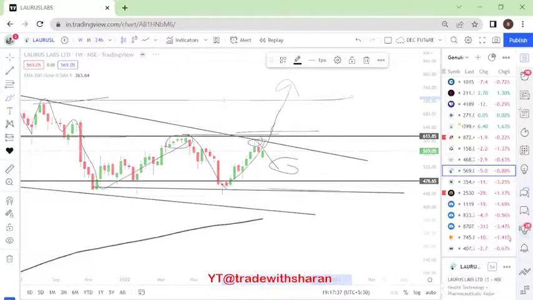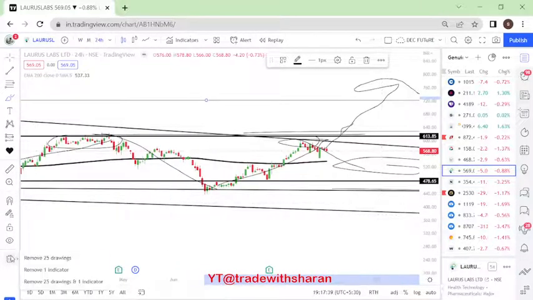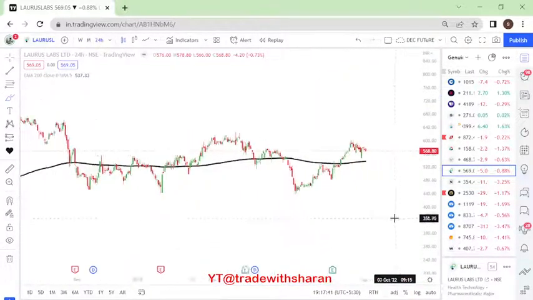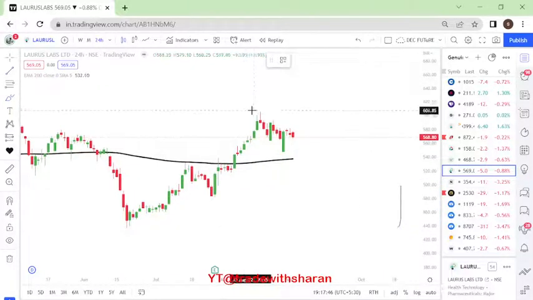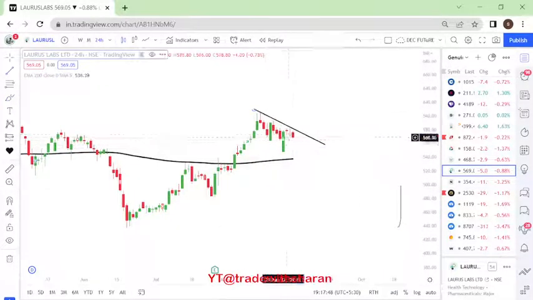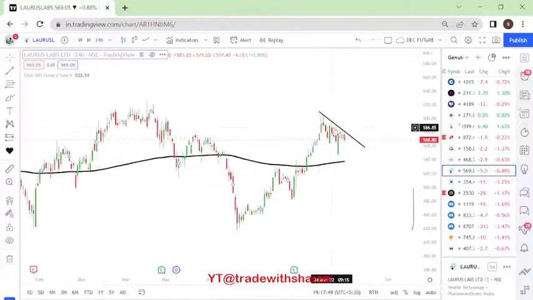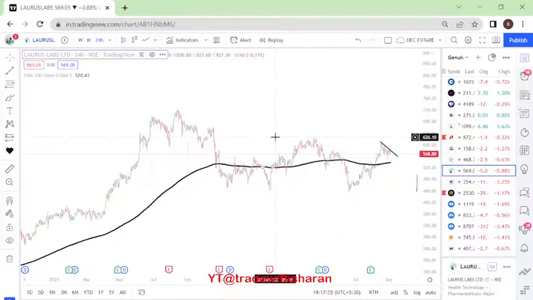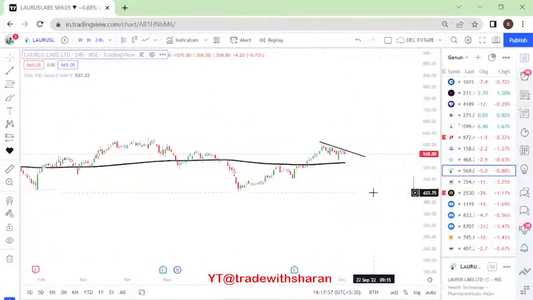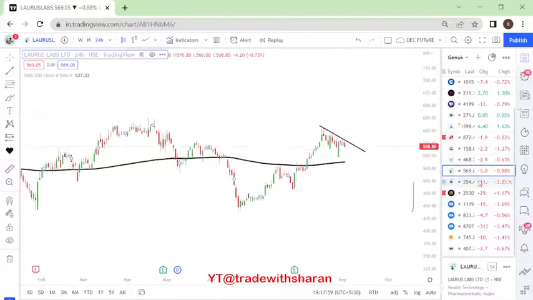Now, on a daily basis also, if you see, for a very short term period, this is forming a small trend line here, right? So this is something we will enter only above this level, 600 again, right? So these are my thoughts about Laurus Labs, right? Next we go into